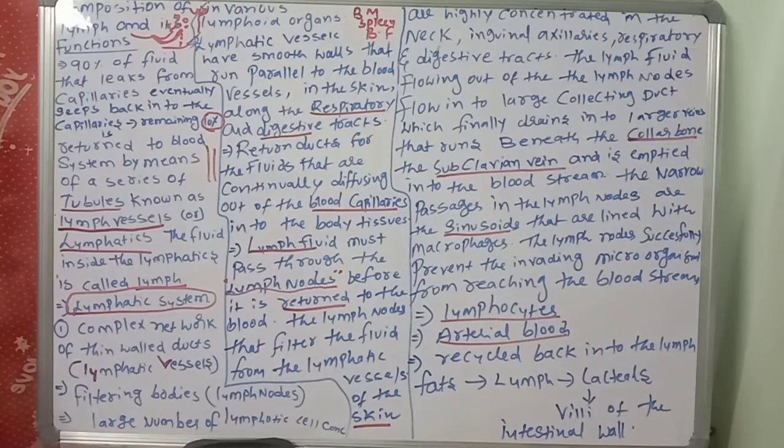The cells which are formed in the bone marrow are called B lymphocytes. The lymphocytes which are formed in the thymus are called T lymphocytes. The lymphocytes present in the bone marrow are called B cells, or bone marrow cells, and T cells are thymus cells. So bone marrow and thymus, these all are what? Lymphoid organs.